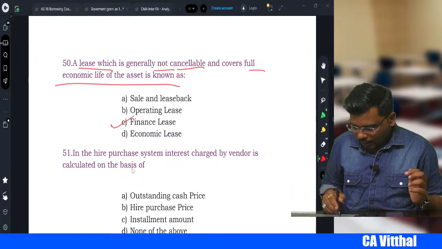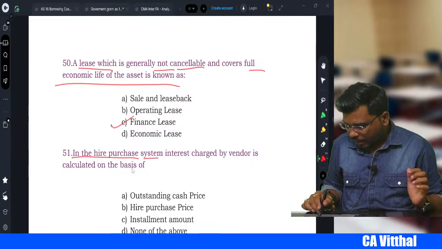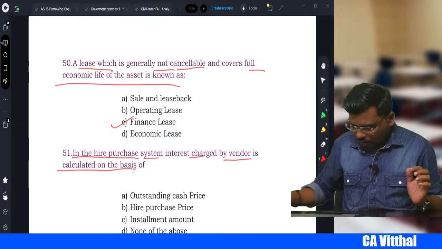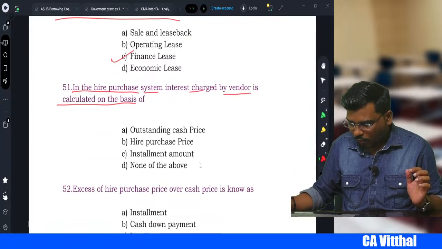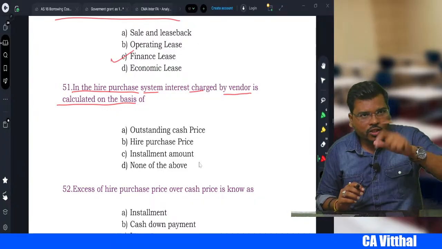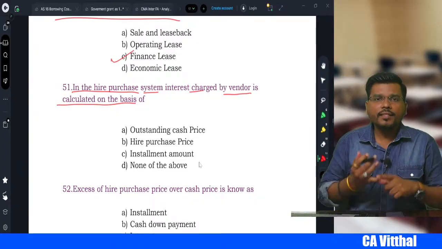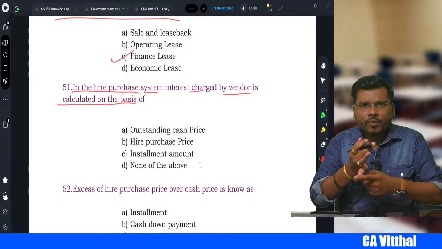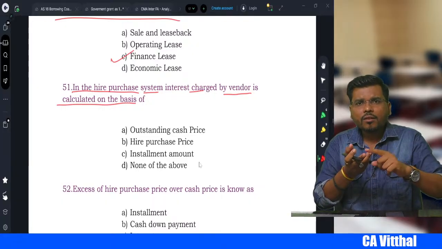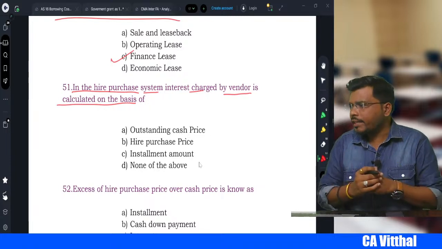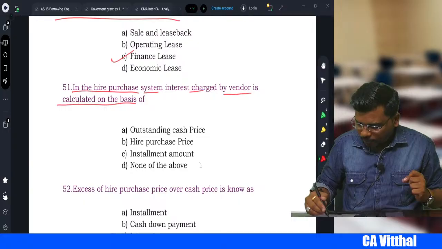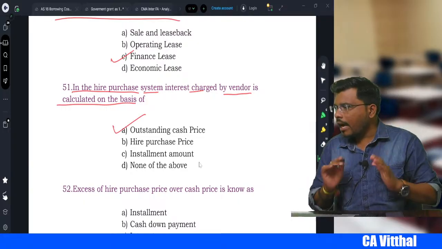Next one, in the hire purchase system, interest charged by vendor is calculated on the basis of, always we calculate the interest on hire purchase on which price? On a cash price outstanding, or hire purchase price, or installment price? Which price we calculate the interest? Generally we calculate, yes, on the outstanding cash price.